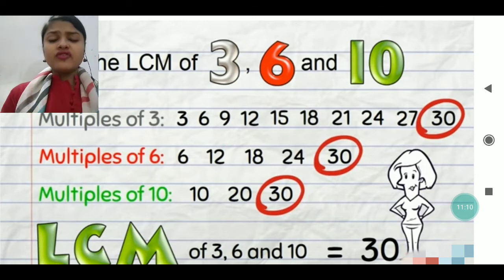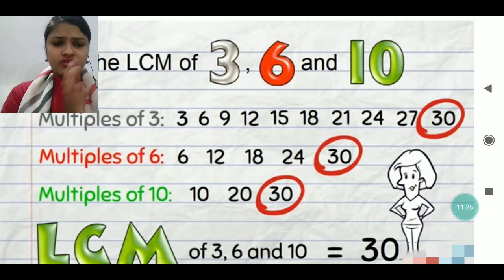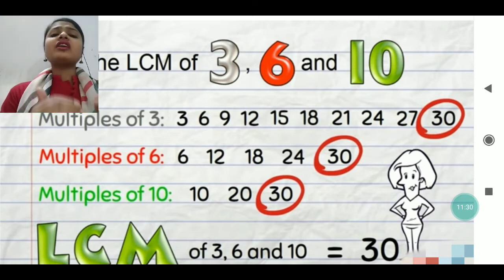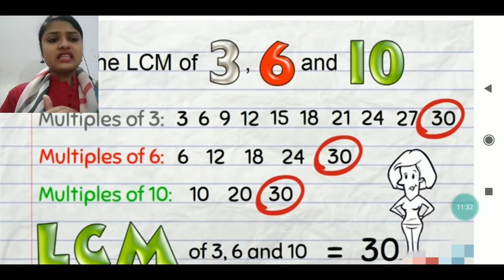When we move further, we find that 30 is the common number in all three. We have written the multiples of 3, 6 and 10, and after writing them, I look for the least multiple. But that least one should be present in all three.